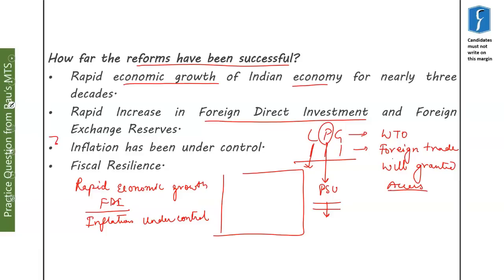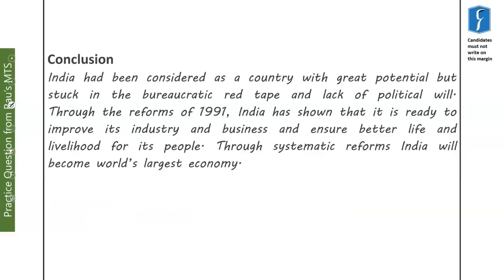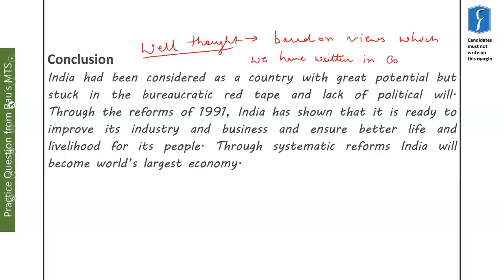And on the lines of those, in the conclusion part of this answer, we have mentioned each and everything and reached a well thought conclusion. Whenever we say well thought conclusion, it means that the conclusion is based on views which we have written in the content. This conclusion reads that India had been considered a country with great potential but stuck in bureaucratic red tape and lack of political will.